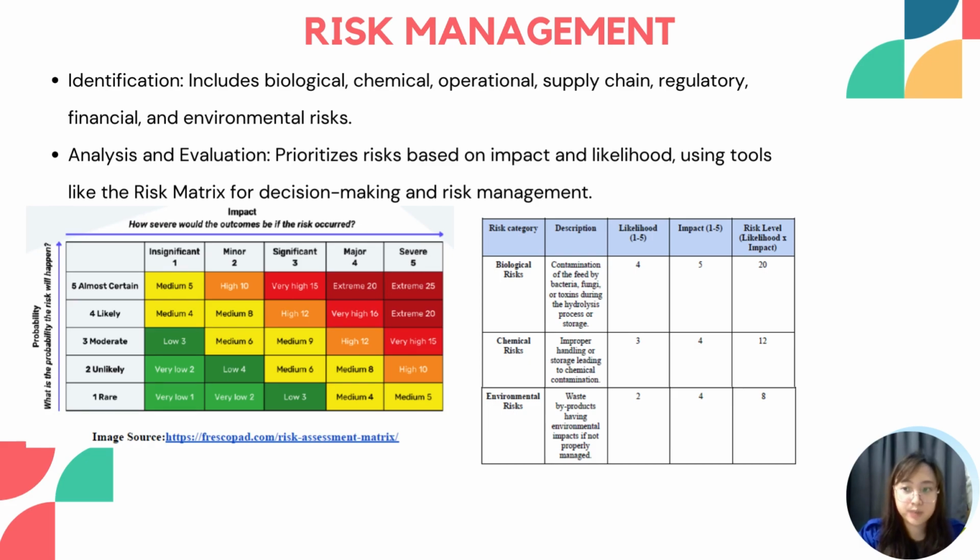Moving on to risk management, we identify and prioritize risks, including biological and chemical risks impacting feed safety, operational risks like equipment failure, supply chain and regulatory risks which can affect production and marketability. Financial risk arises from market volatility, and environmental risk is related to waste management. By using tools like the risk matrix, we effectively manage and can mitigate these risks. As shown here, we have the risk matrix reference.